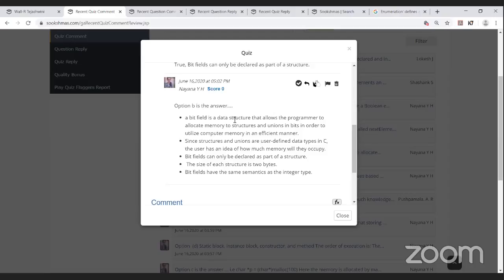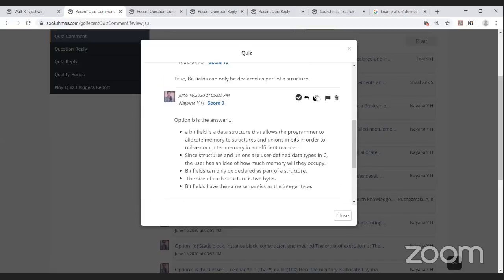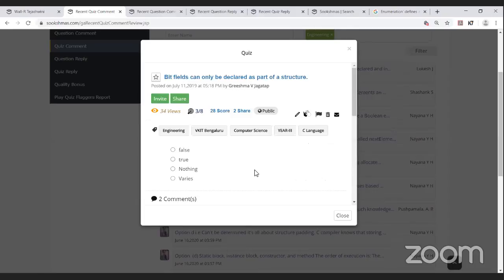A bit field is a data structure that allows the programmer to allocate memory to structures and unions in bits in order to utilize computer memory in an efficient manner. Since structures and unions are user-defined data types in C, the user has an idea of how much memory they will occupy. Bit fields can only be declared as a part of a structure. The size of each structure is 2 bytes. Bit fields have the same semantics as the integer type. She's saying option B, that is true, is the answer.